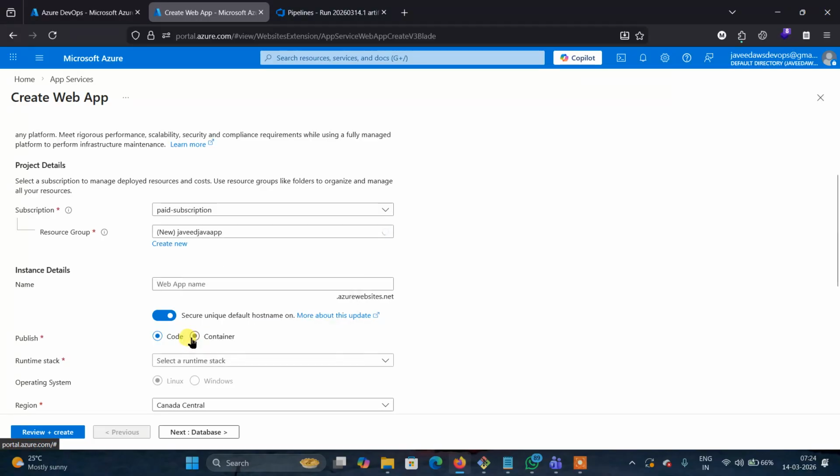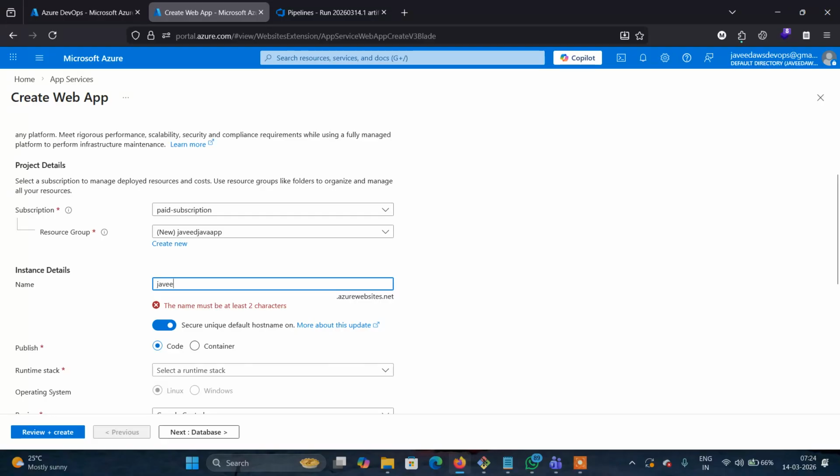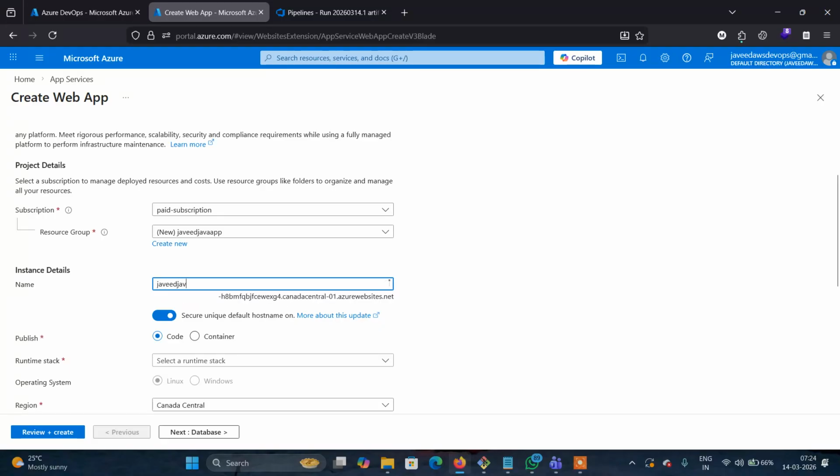The resource group name I give is Javed Java app. The web app name I also give here as Javed Java app. And the name should be unique.